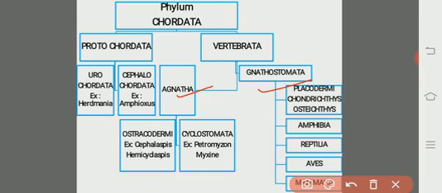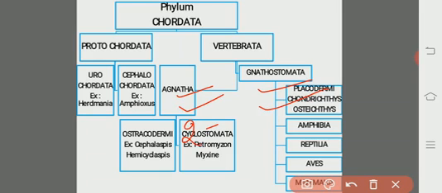If you observe the other organs, like the locomotory organs, paired appendages are absent in the Agnatha, whereas in the Gnathostomata paired appendages are present, like the pectoral and pelvic girdles. In the Agnatha, there are only two semicircular canals in the inner ear.